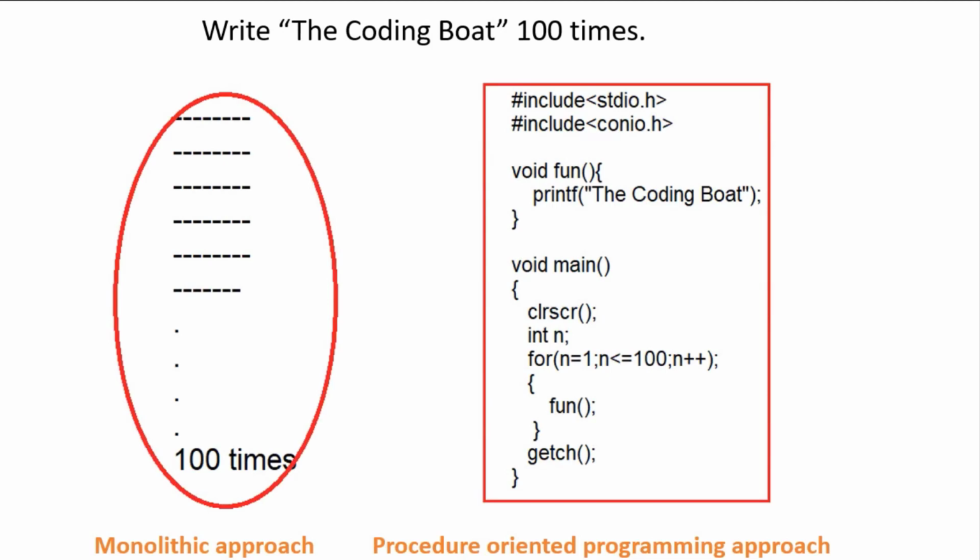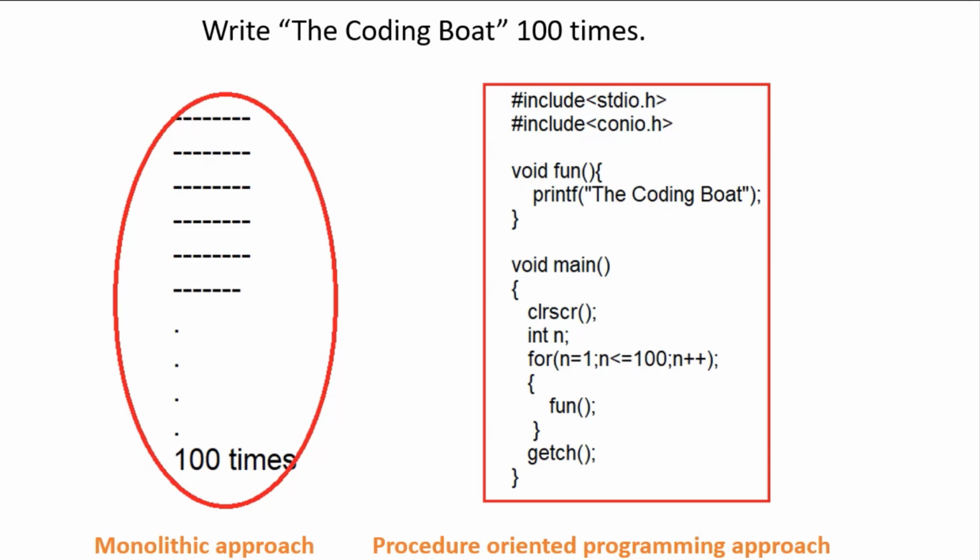Already we have learned monolithic approach means there will be complete one program for one application and there will be no code reusability. But in procedure oriented programming approach, one big program is divided into multiple small programs. So we can write function once and we can call that function multiple number of times.